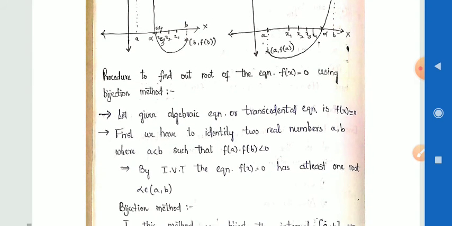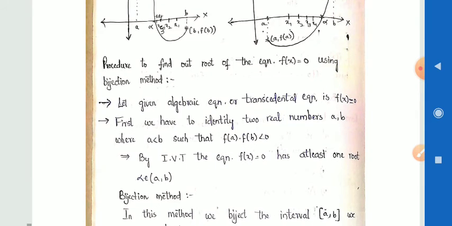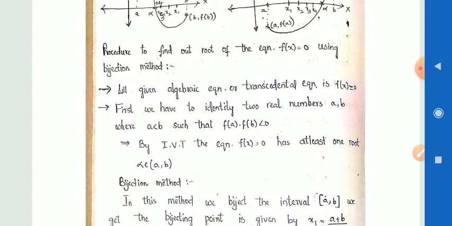The procedure to find the root of the equation f of x is equal to 0 using the bisection method. Let the given algebraic equation or transcendental equation be f of x is equal to 0. Here f of x is the given equation or curve. That curve must be an algebraic equation or transcendental equation.